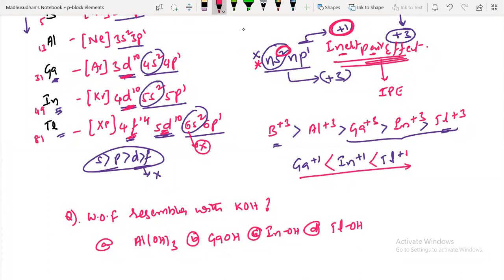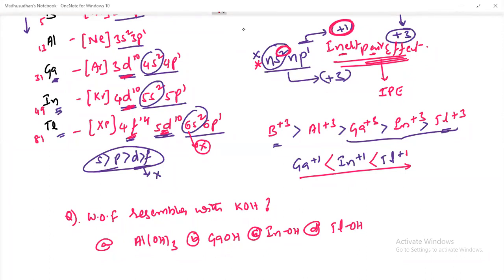Tell me, which one resembles potassium hydroxide due to the inert pair effect? What is your answer, guys?